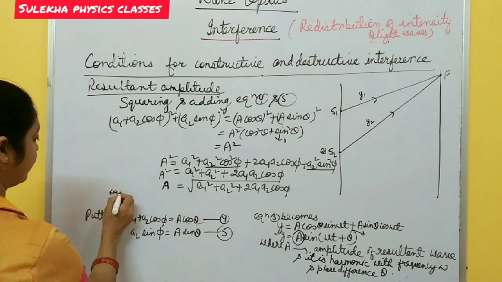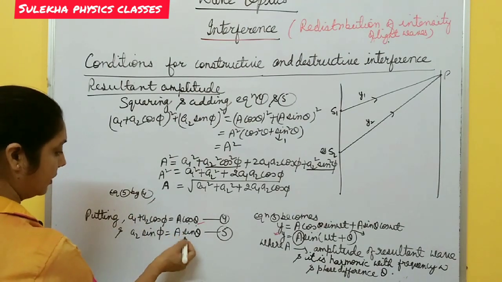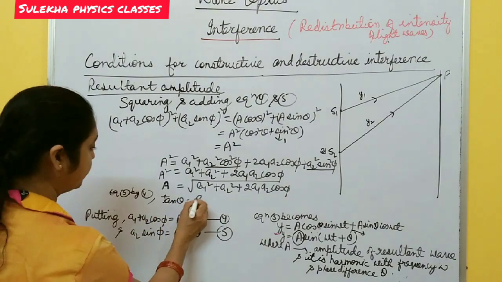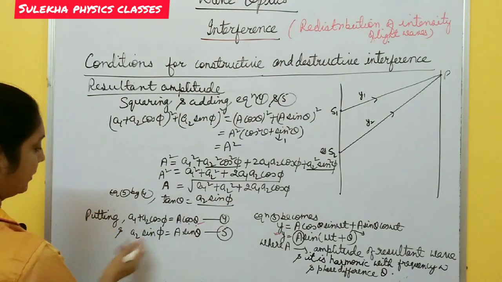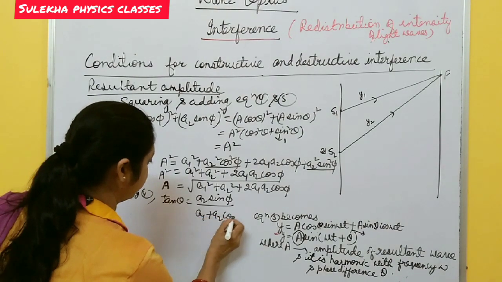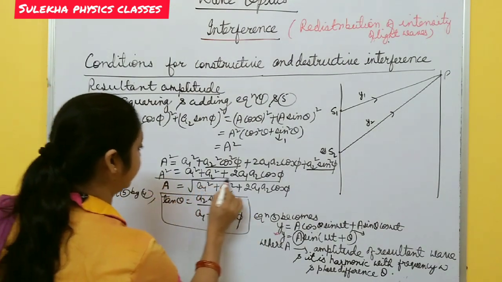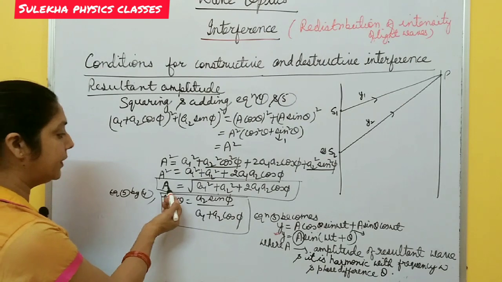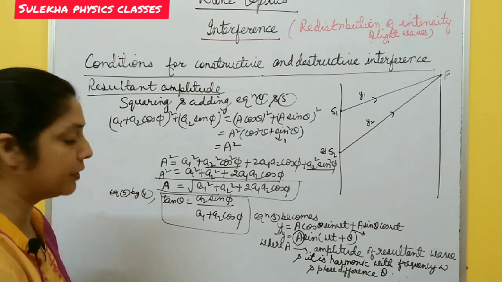Dividing equation 5 by 4, you get tan theta equal to A2 sin phi by (A1 plus A2 cos phi). This is angle theta and that one is the amplitude. So the resultant wave has amplitude A equal to the earlier expression and phase angle theta given by tan theta equal to A2 sin phi by (A1 plus A2 cos phi).